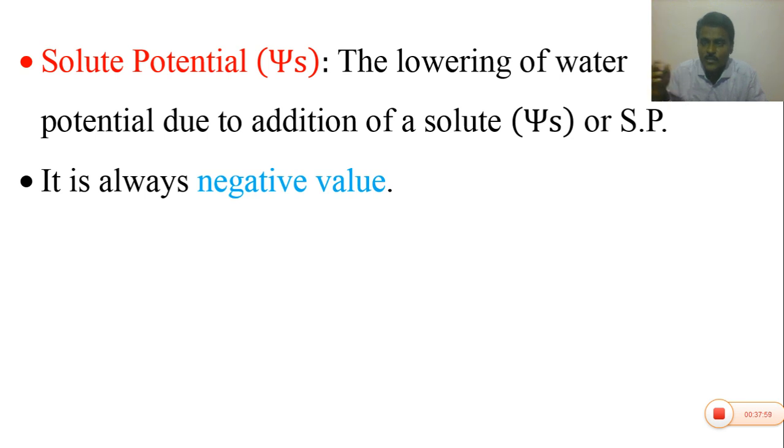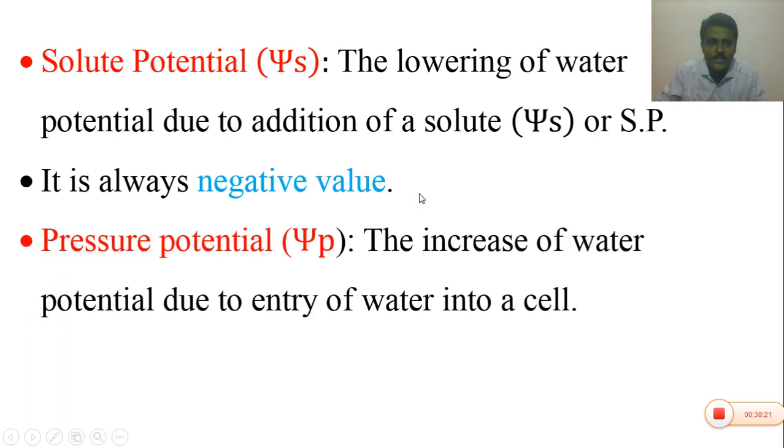That is why the lowering of water potential due to the addition of solutes like sugar and salts is called a solute potential. It is also abbreviated as SP. Mainly the symbol is psi S, solute potential. So the solute potential is always a negative value. It is always a negative value.